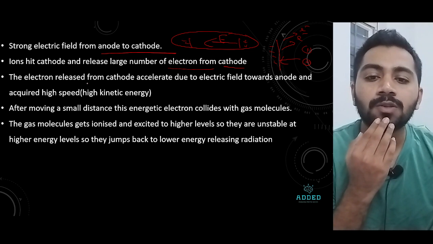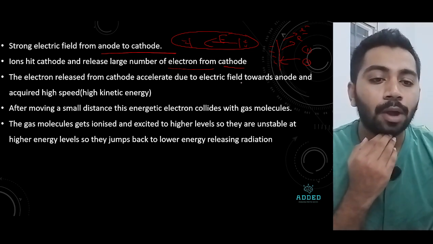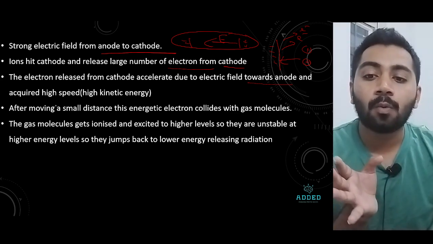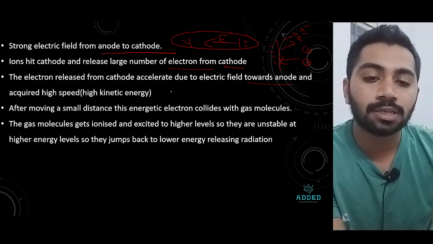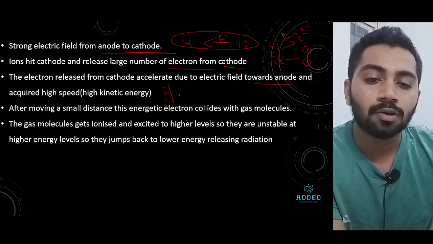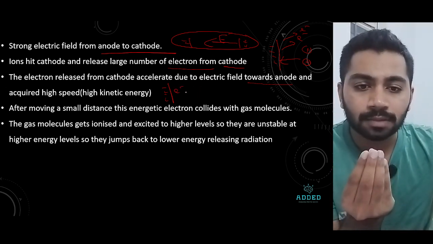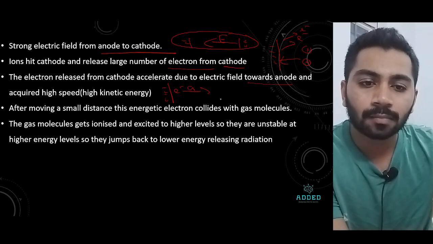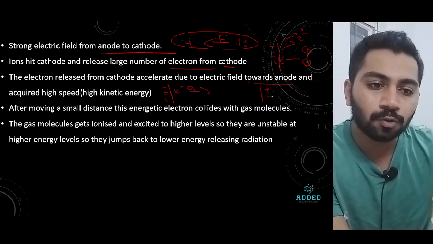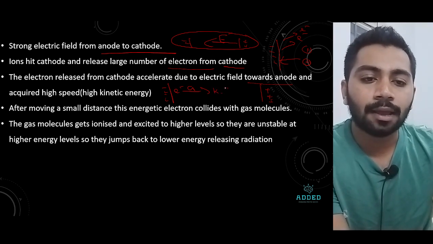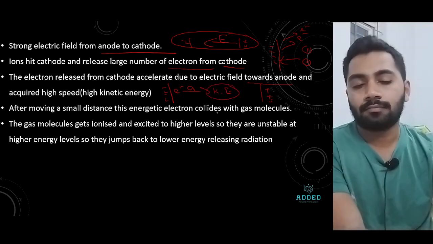The electrons released from the cathode are accelerated due to the electric field towards the anode and acquire high speed. Very simple. The electrons emitted from the cathode will have high acceleration, move towards the positive, and have high kinetic energy.